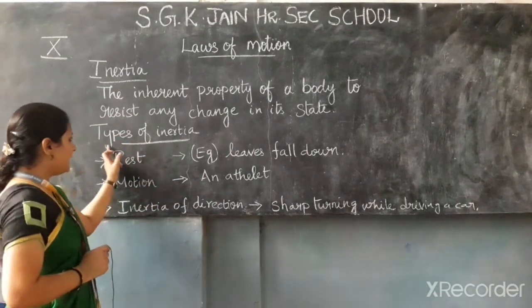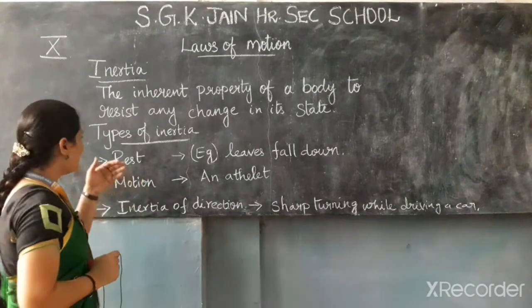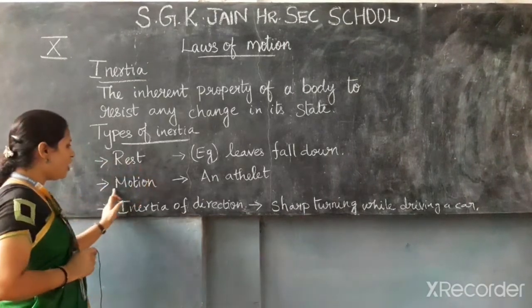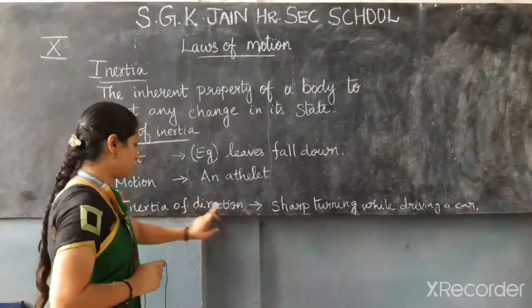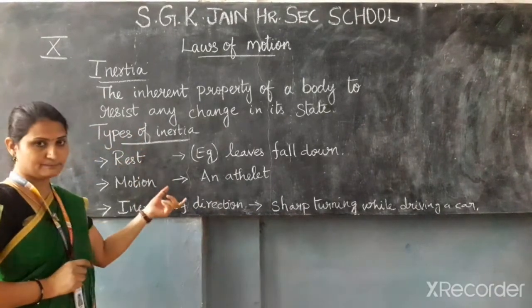Types of inertia are classified into three: inertia of rest, inertia of motion, and inertia of direction. First we will see inertia of rest.